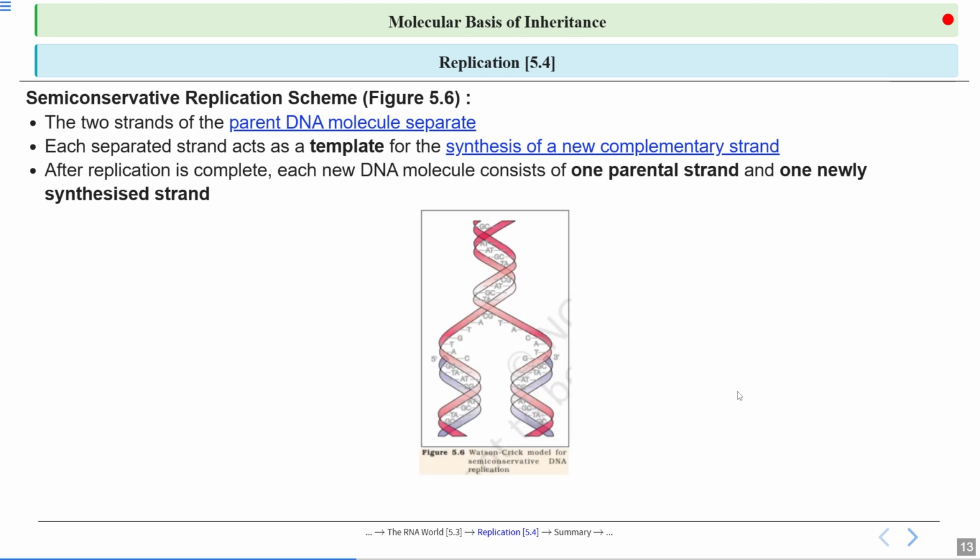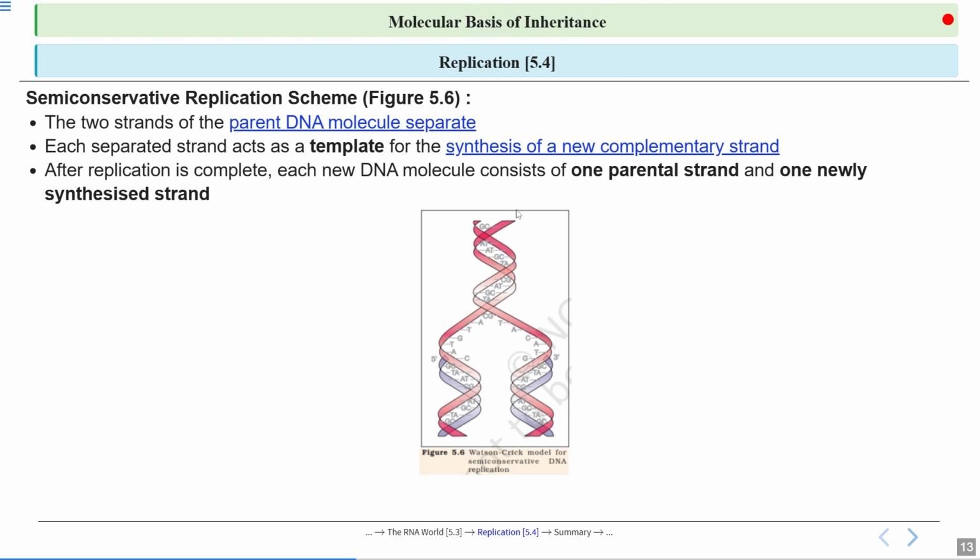It is very simple: there are two strands of DNA, they separate, and each strand acts as a template to synthesize a new complementary strand. After replication, each new DNA molecule will consist of one parent strand and one newly synthesized strand.